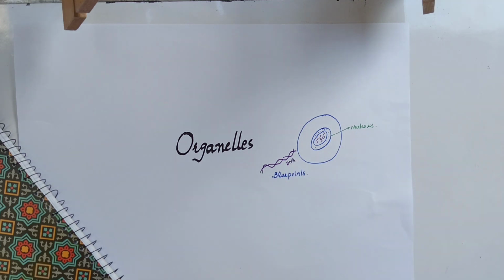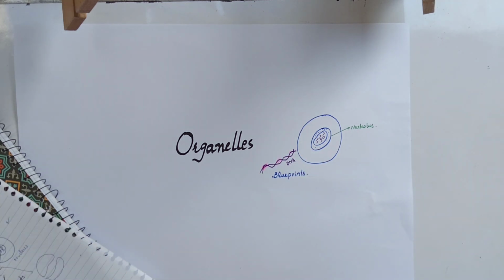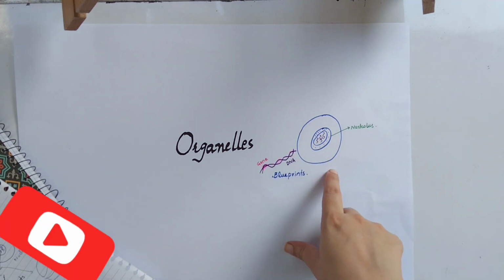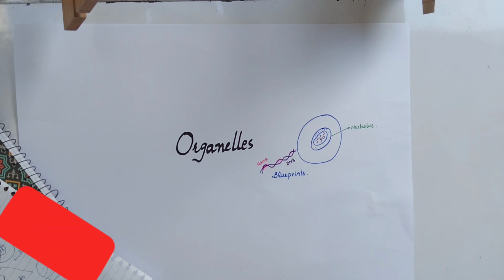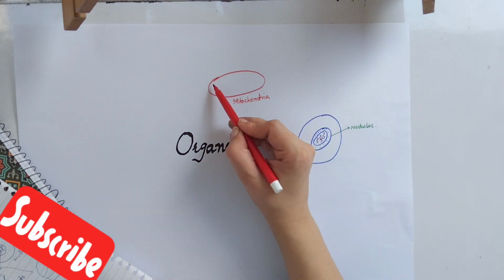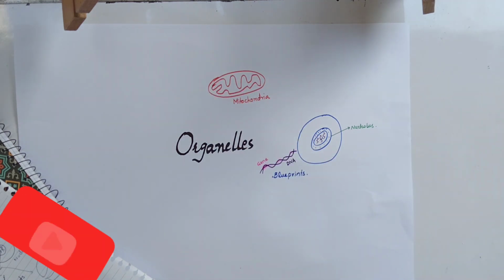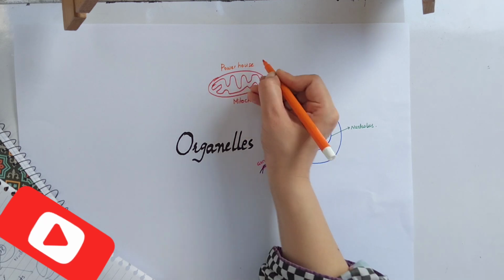envelope. Okay. Now we are going to talk about what is the basic function of this DNA in the body. This DNA has special segments in it which are called genes, which form the protein. Okay. So the next organelle is mitochondria.